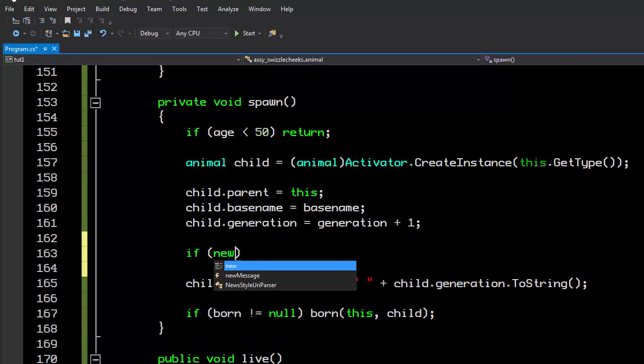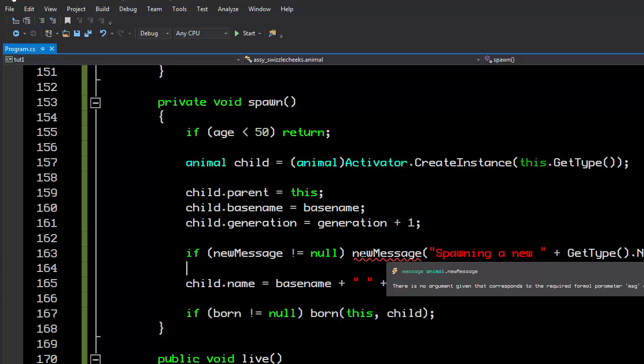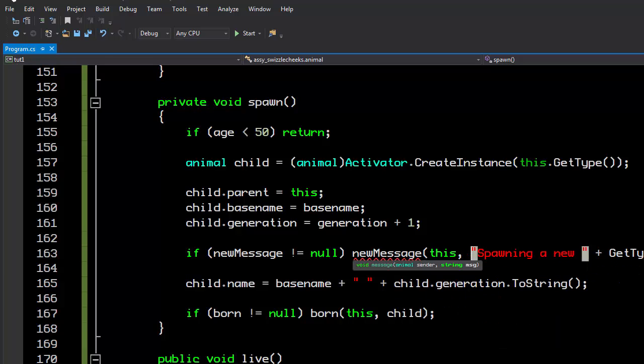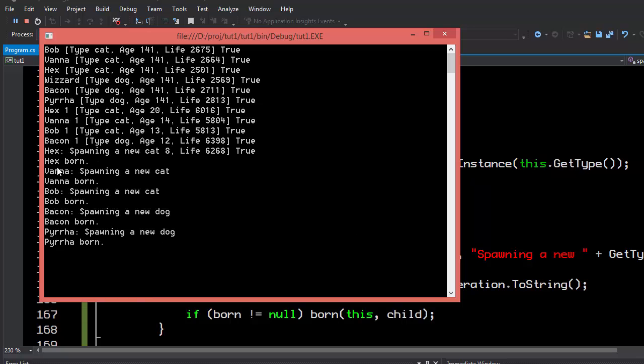So say if NewMessage is not null, NewMessage spawning a new, get type name. And even though we already have a message that the child makes, this will be a message that the parent makes upon spawning, and this message actually comes through the NewMessage. So you can actually see here that we're getting the new messages there.